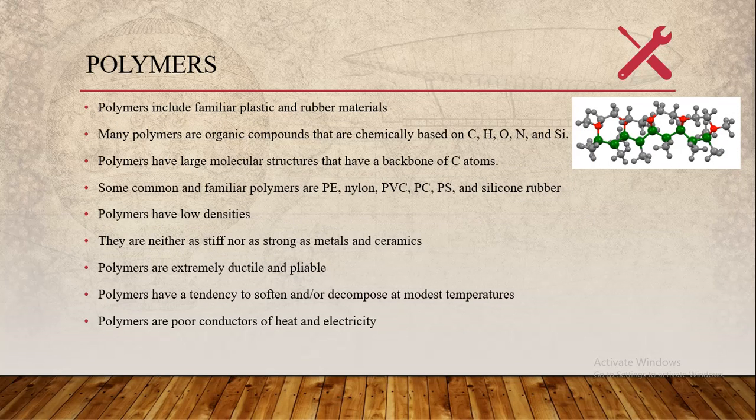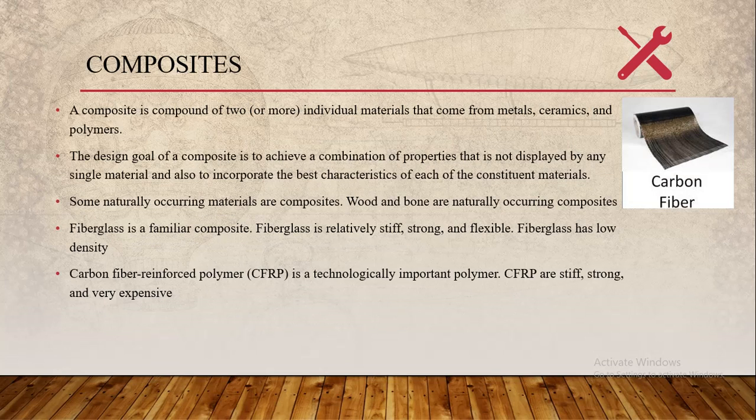Polymers. Top right corner is an image of a polymer chain that is made up of a network of monomers. Polymers have large molecular structures that have a backbone of carbon atoms. Polymers have low densities, they're extremely ductile and pliable, they're poor conductors of heat and electricity, and they have a tendency to soften or decompose at modest temperatures. Some common and familiar polymers are polyethylene, nylon, polyvinyl chloride, polycarbonate, polystyrene, and silicone rubber. Also, polymers have low densities.